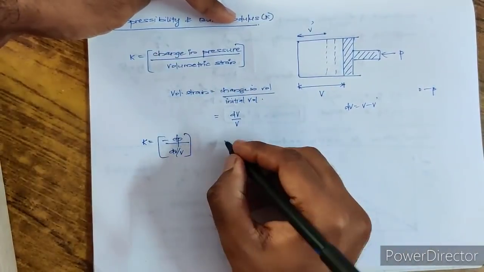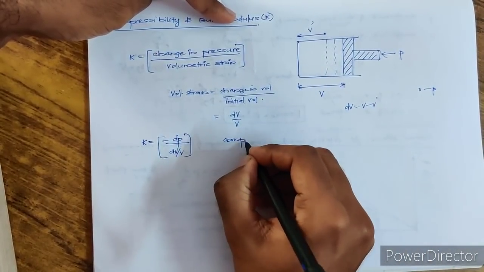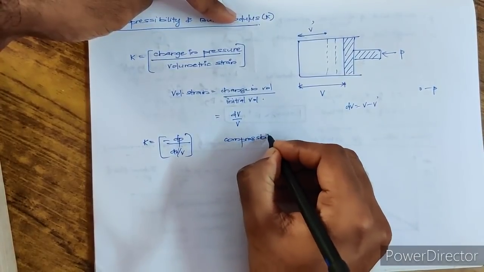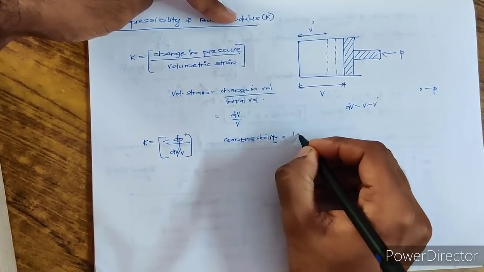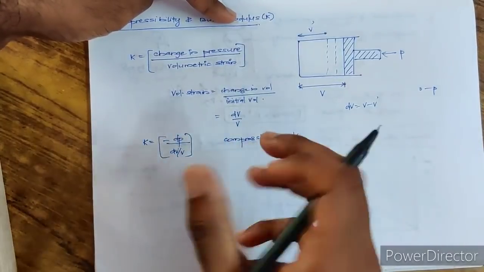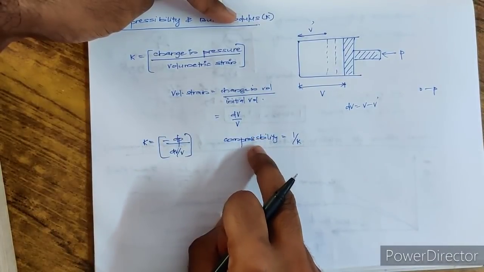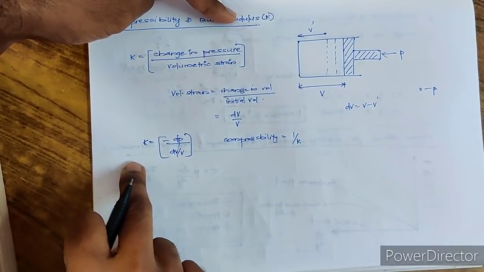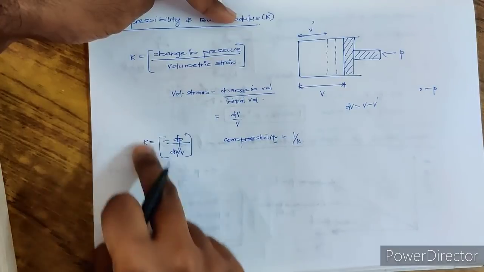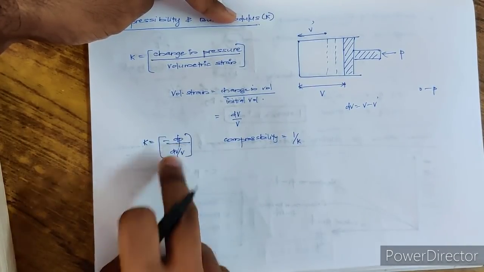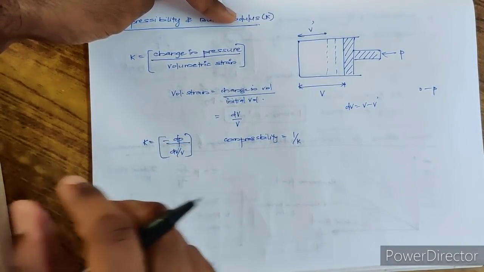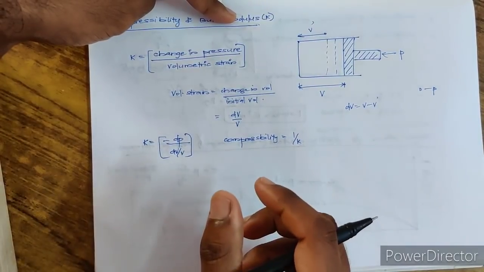And compressibility is nothing but the inverse of bulk modulus, 1 by K. So both are reciprocals. If you know bulk modulus, you can find compressibility. If you know compressibility, you can find bulk modulus. So what will be the unit for bulk modulus? Change in pressure: pressure means Newton per meter square.